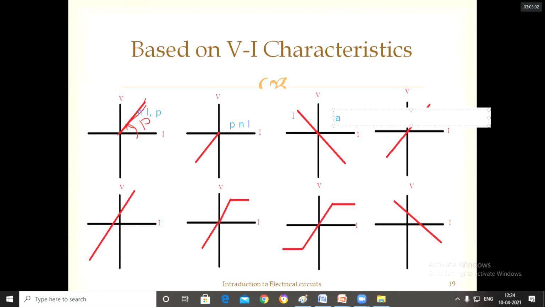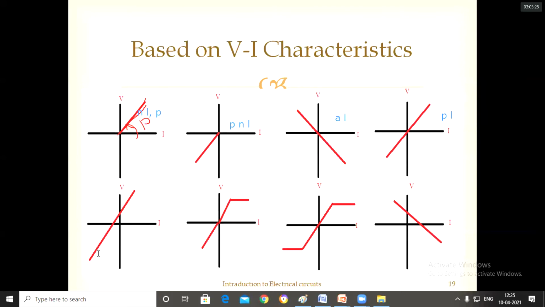It is passing through the origin, and it has one straight line equation only. It is passing through the origin, and at the same time it is satisfying only one straight line equation. Okay, this is linear. For this also, it is a passive element. The slope is positive and it is linear.